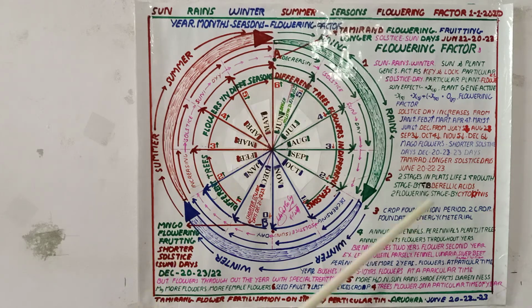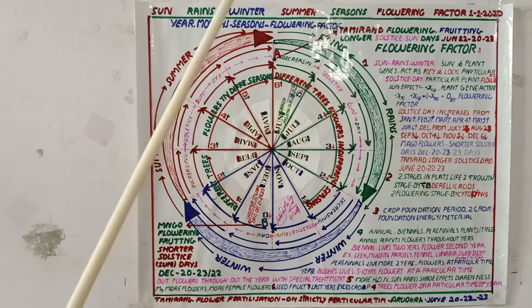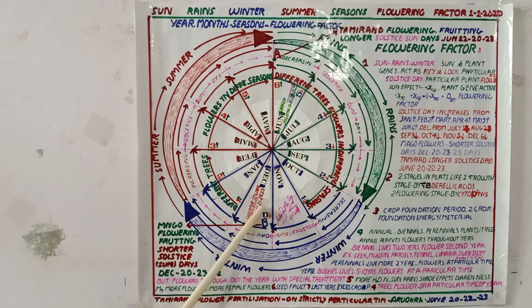Like that, all the flowers, all the trees will have a particular sensitive period. Only in that period do the flowers get fertilization and nut forming starts. December 21, 22, 23 is the shortest day of the sun on the earth. On that day only, mango flowers get perfect fertilization and nut forming starts from that day. But due to some weather conditions, the flowering prolongs to January, even to February sometimes.